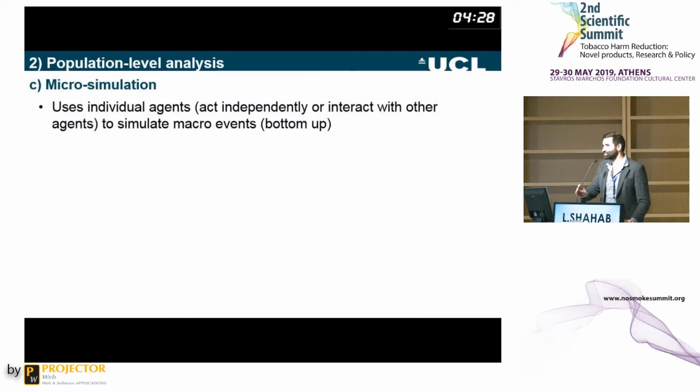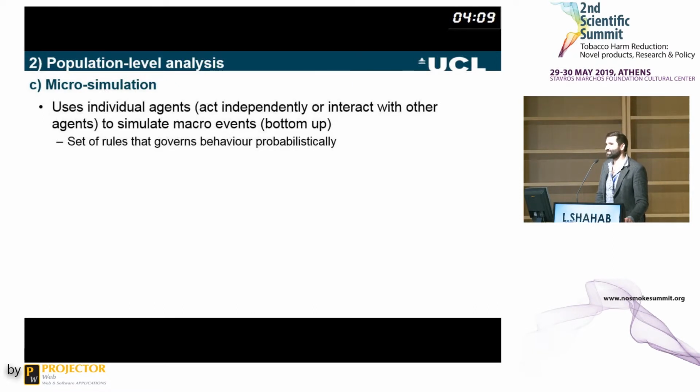Now, lastly, I quickly want to talk about a microsimulation. Here we basically create an artificial city. You just have these agents that run around. They can simulate macro events. It's a bottom-up analysis, and they have their own individual characteristics. They also have certain sets of rules that govern behavior probabilistically.